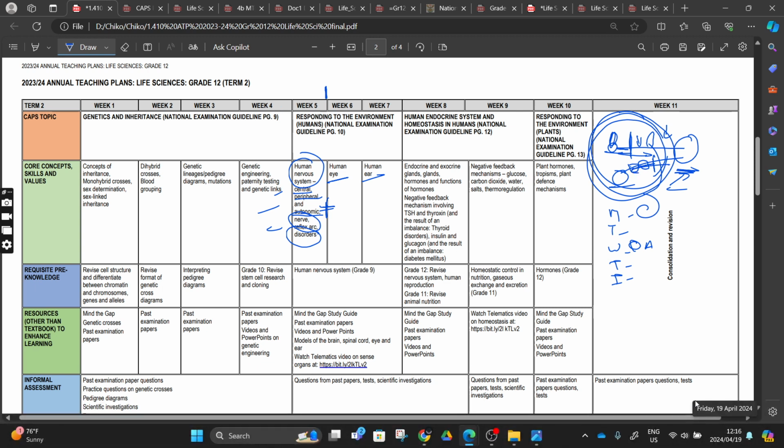So we asked you, what will happen if this neuron here, which will be the motor neuron in my small diagram, is not myelinated? Well, now you will have to understand that if it's not myelinated, the speed of the impulse will be shortened, or will be slow. With you knowing that, now we can come to disorders.